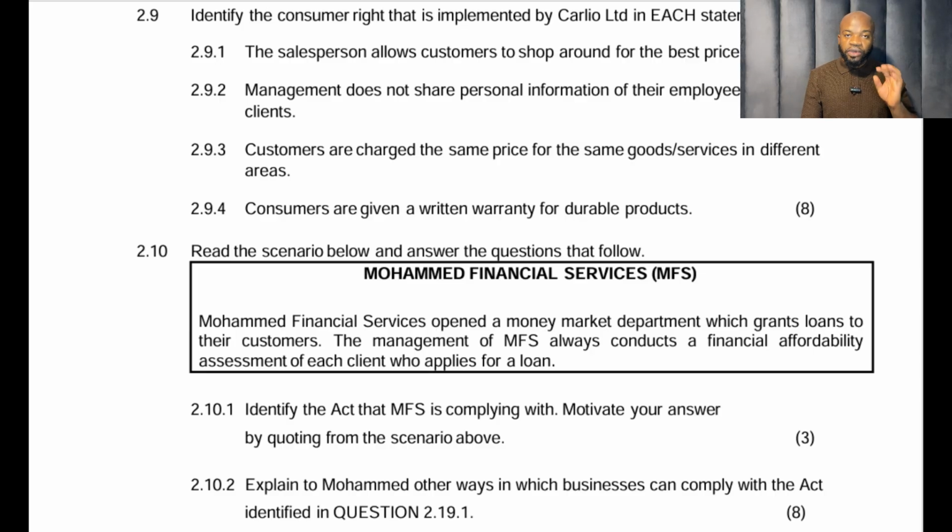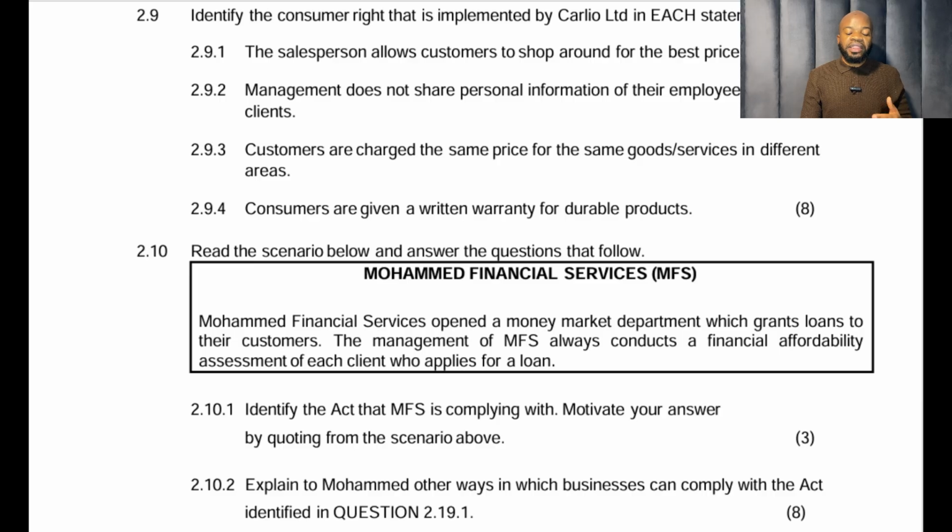Now, again, you have to pay attention to the scenario. What did Mohammed Financial Services do? They opened a money market department which grants loans to their customers. There's only one act which deals with loans, and that is the National Credit Act. That's your answer. And you quote that full statement: Mohammed Financial Services opened a money market department which grants loans to their customers. You quote it from capital letter to full stop as your motivation. That gives you 3 marks.